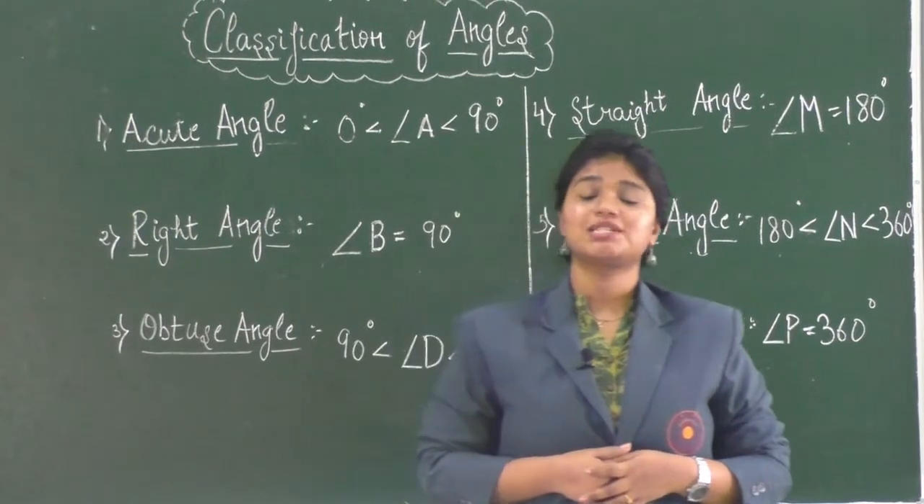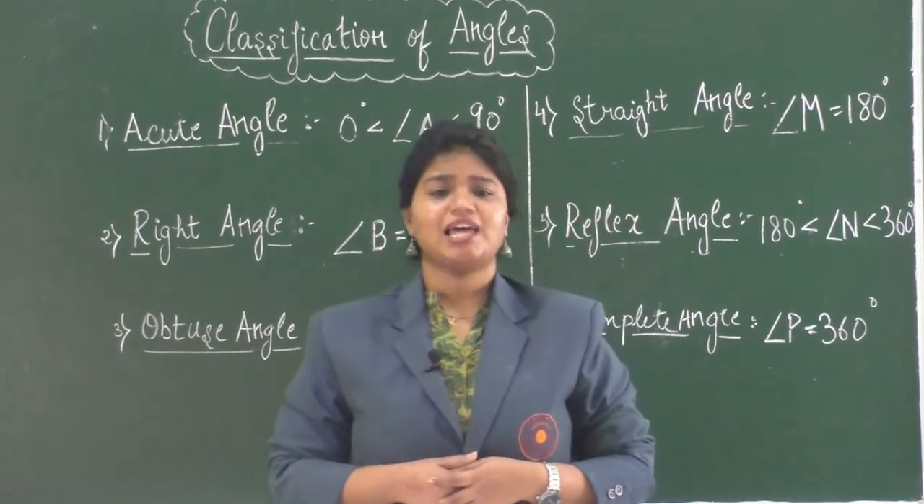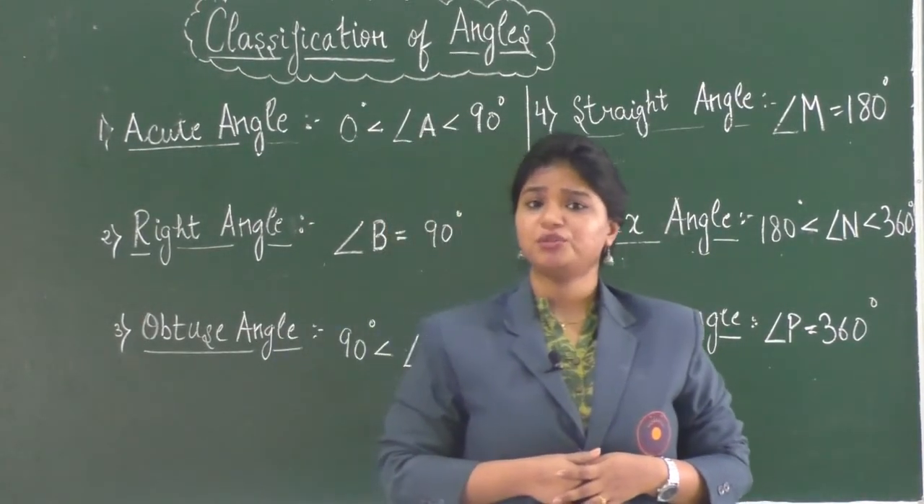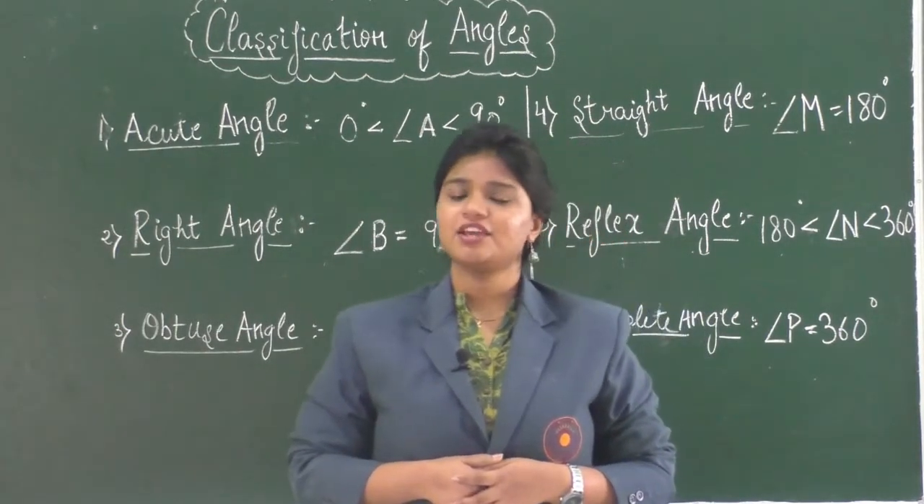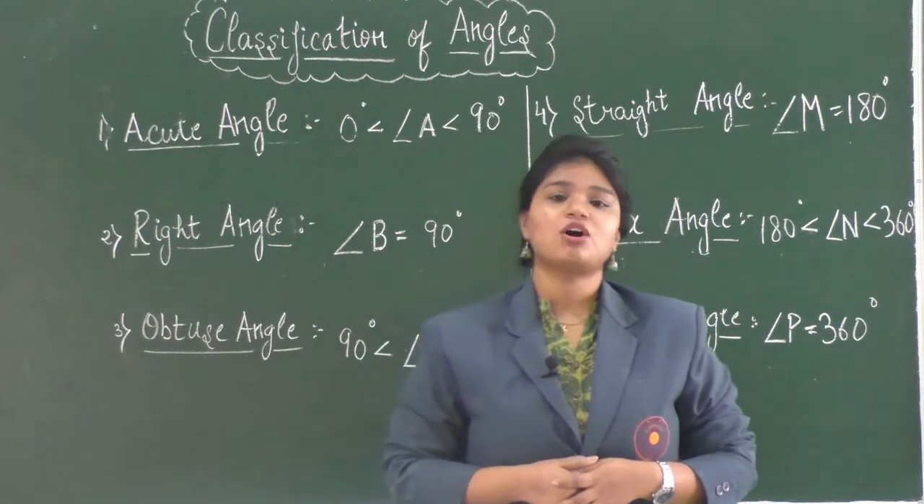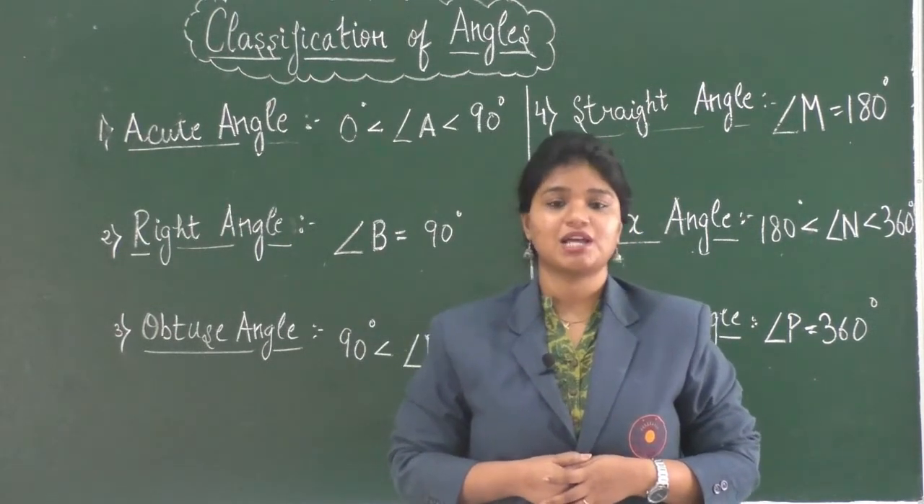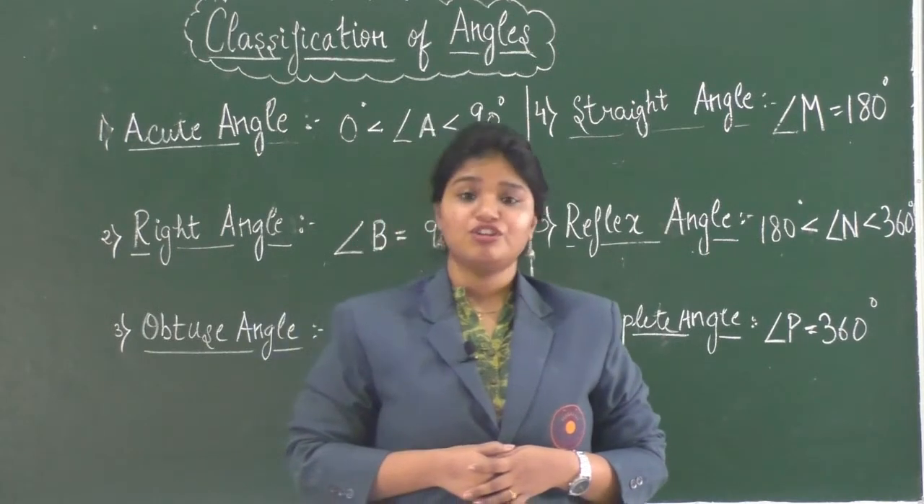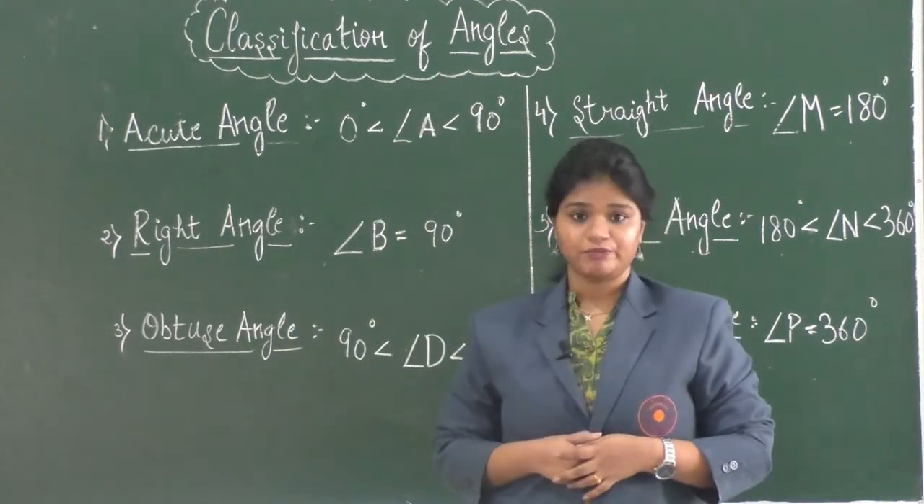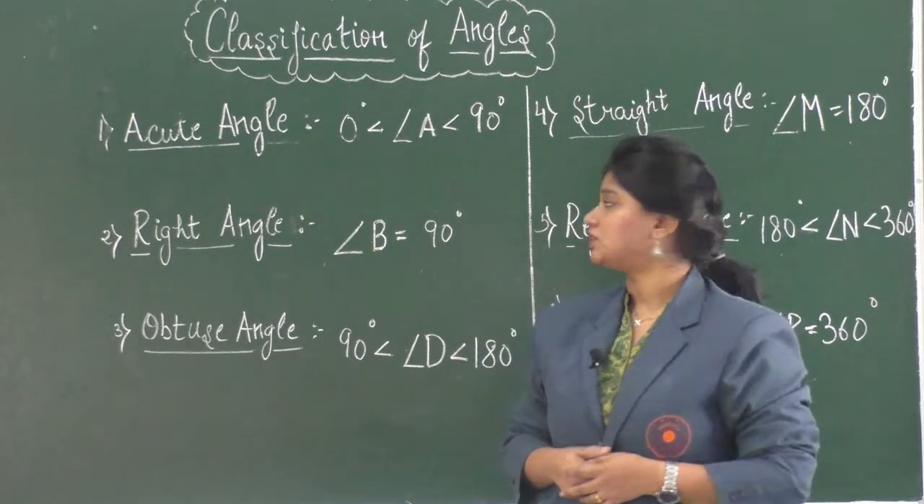There are various schools in and around our neighborhood and these schools are classified on the basis of the board they follow like CBSE, ICSE or State Board. Angles are also classified into groups and the classification depends upon the measure of the angle. So, there are 6 types of angles. Let's learn about them one by one.